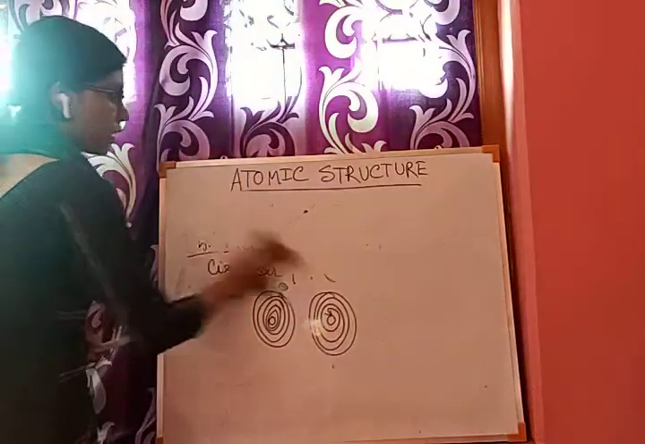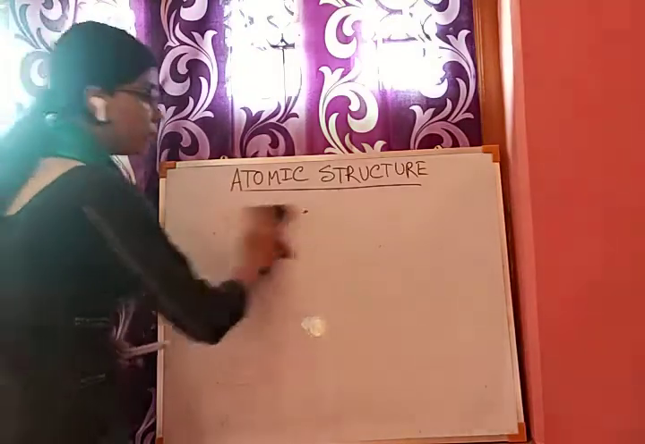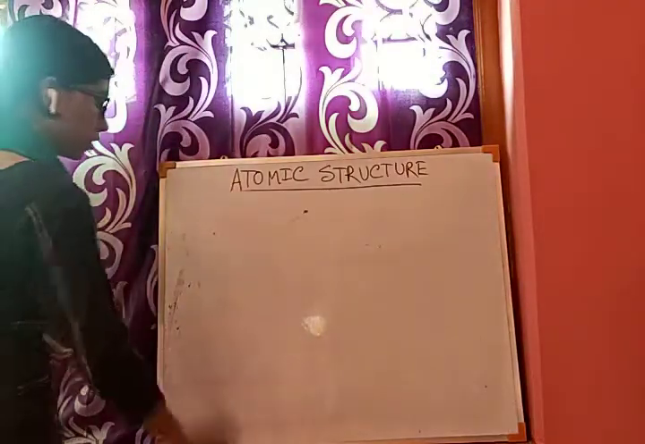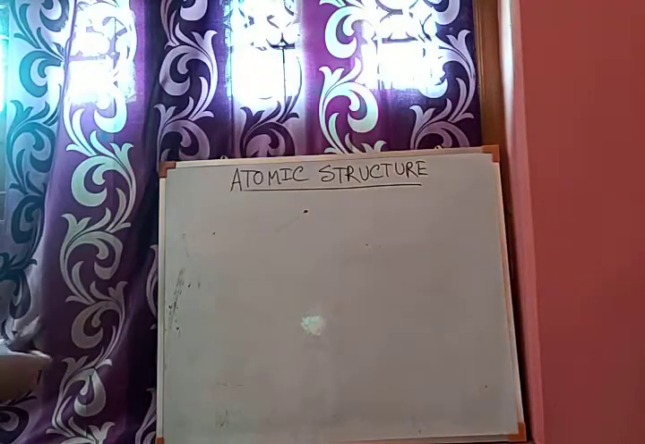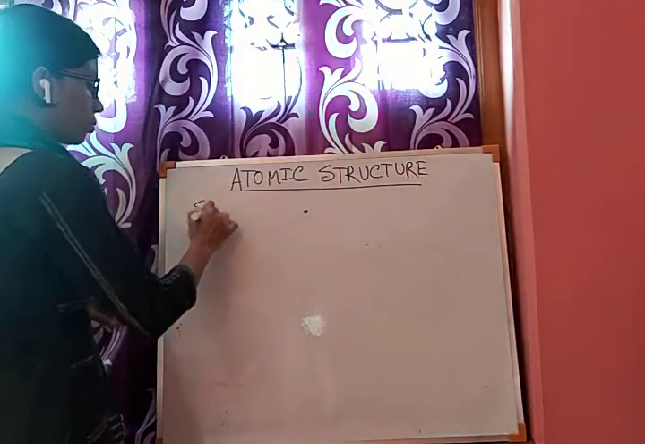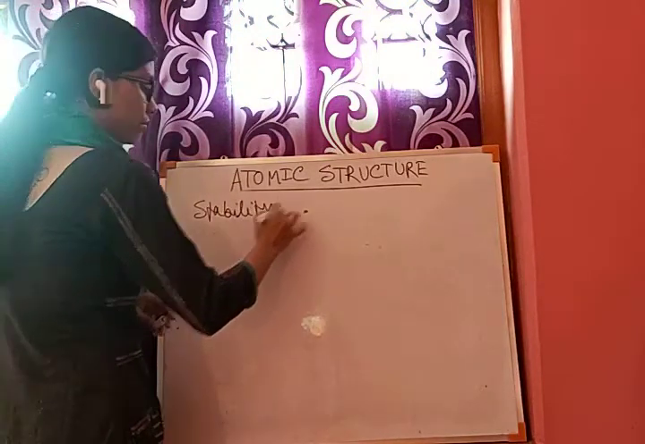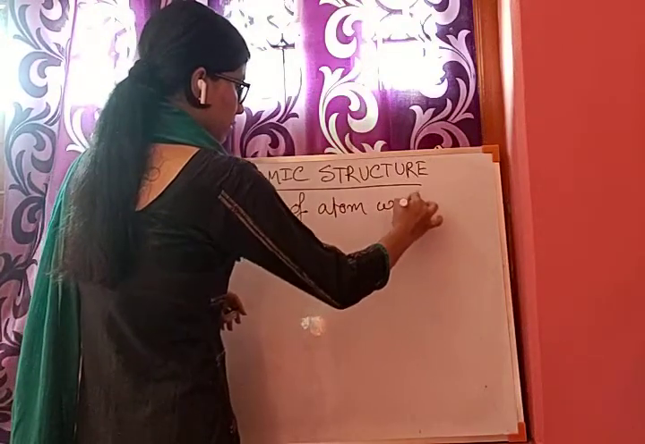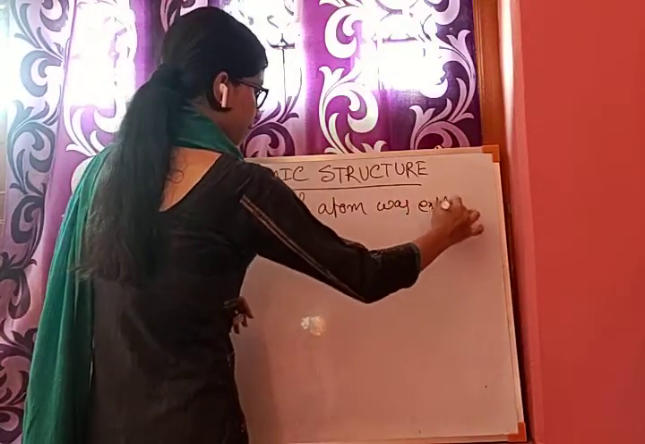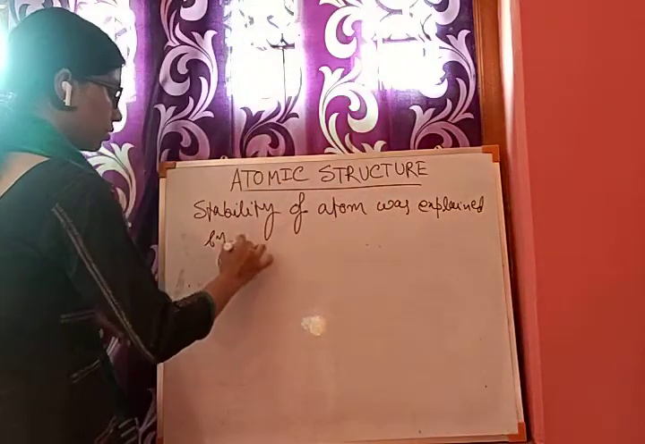That is, he failed to explain the stability of the atom, as the electron, being a negatively charged particle, continuously emits energy and falls over the nucleus in a spiral path. So the stability of the atom was explained by Bohr.